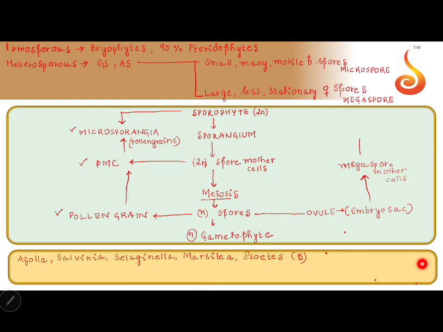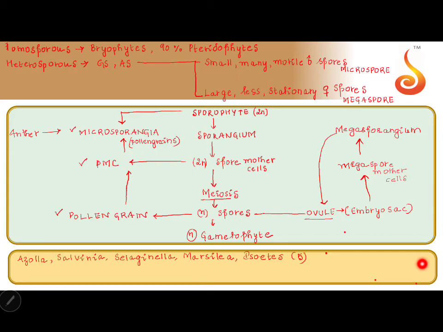And then what will this be? Megasporangium. So where do we see microsporangia? In anther. And where do I see megasporangium? In ovule. Because embryo sac doesn't have an independent existence, I wrote ovule first.